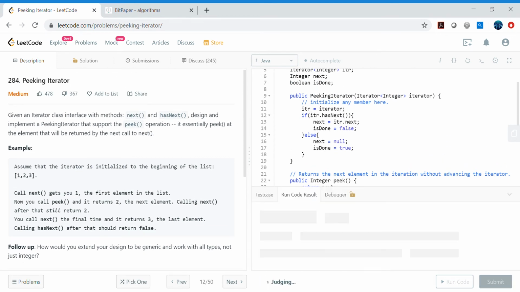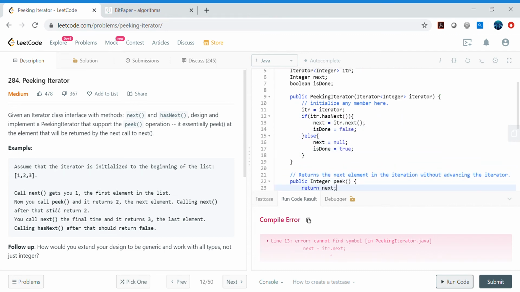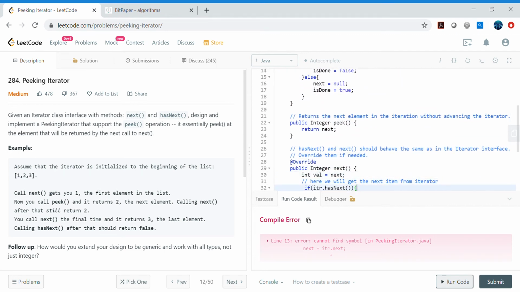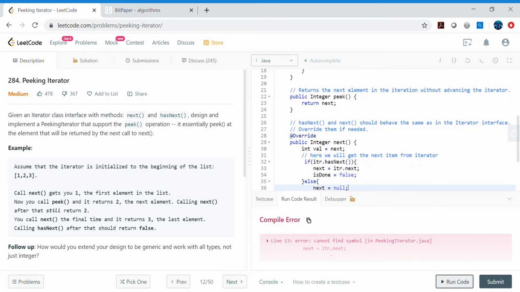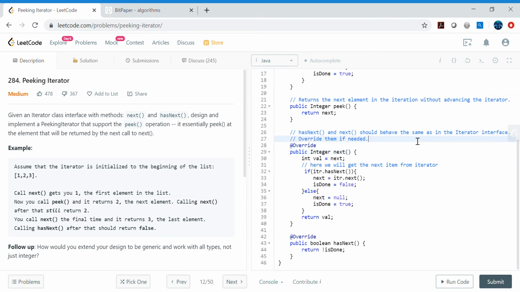Now let's go ahead and compile this for the compilation error. So we have to resolve the compilation error, so we need to use the next method right here, and similarly here as well, the next method. This is like the next method itself, right? See here, this is the next method, right? So this is nothing but implementing it the same way.